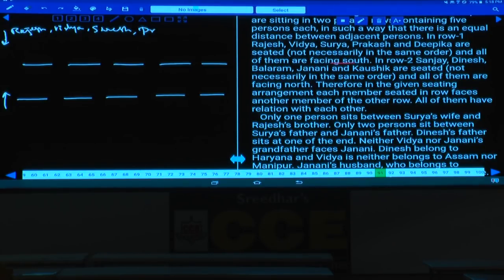Prakash and Deepika are the persons who are facing towards south and the remaining persons. And who are the remaining persons here? Sanjay, Dinesh, Balaram, Janani and Kaushik. Janani and Kaushik are in the other row facing towards north.